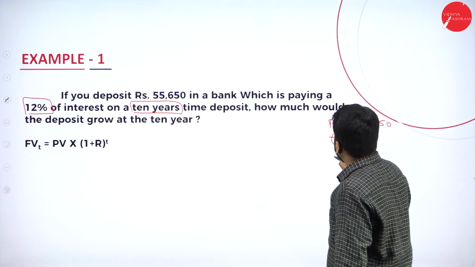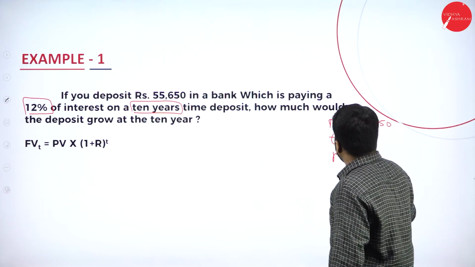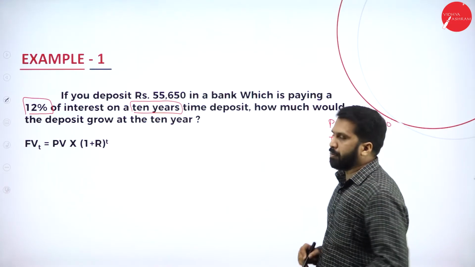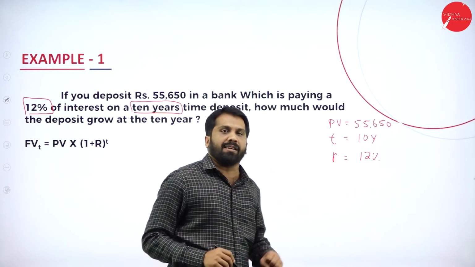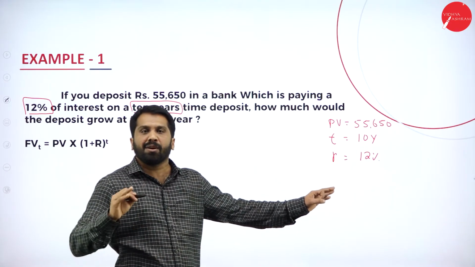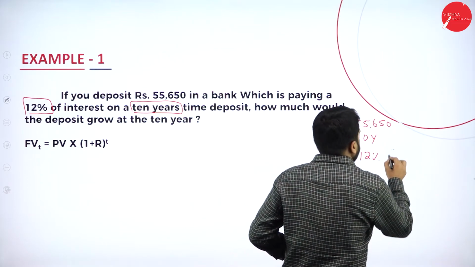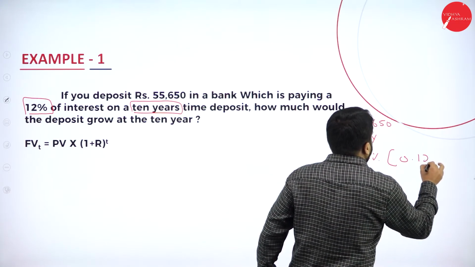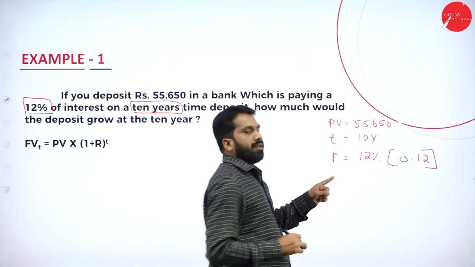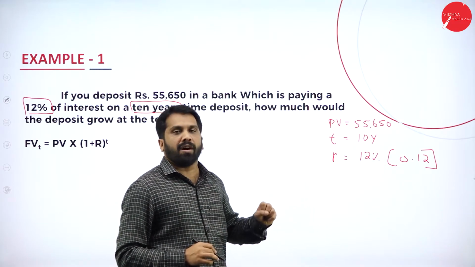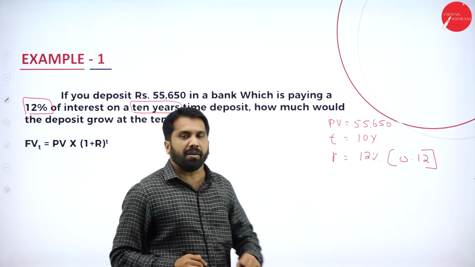Now, R is equal to 12%. Remember, while calculating, we will not consider percentage. We write it as 0.12. How did you get 0.12?